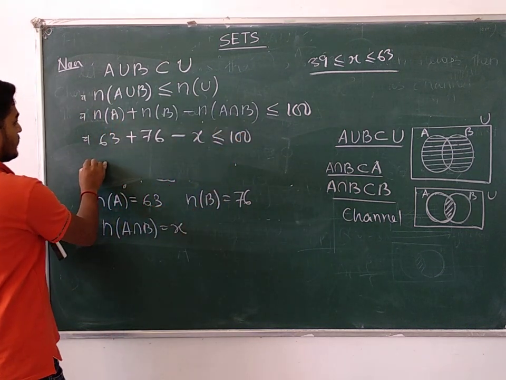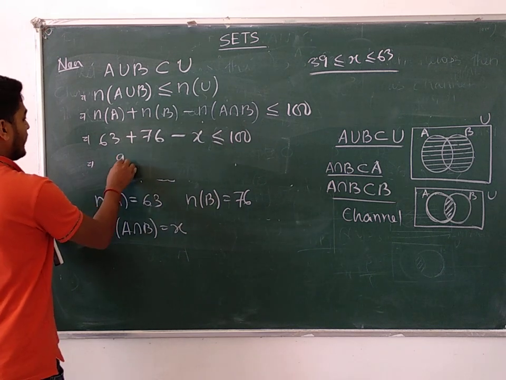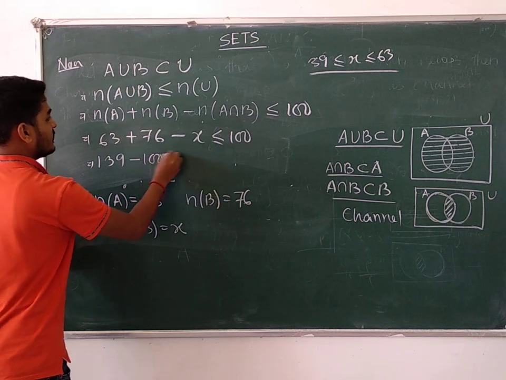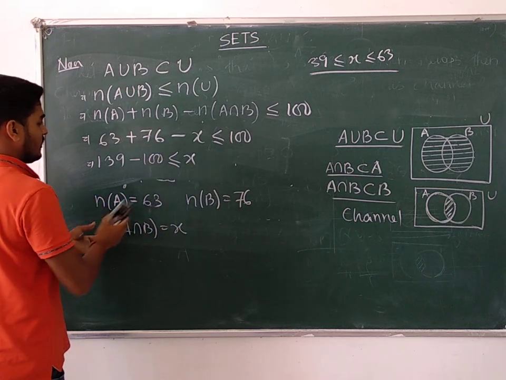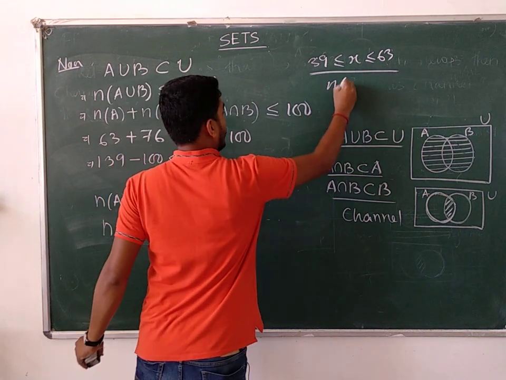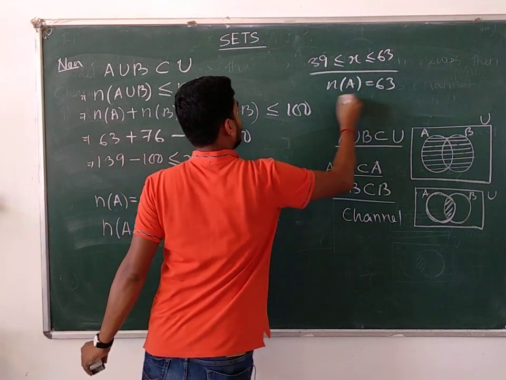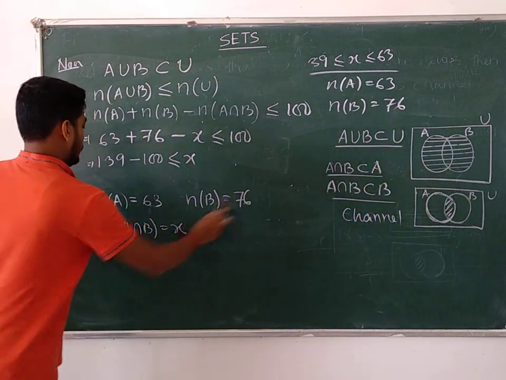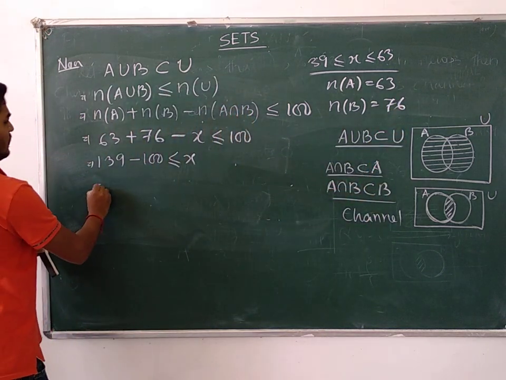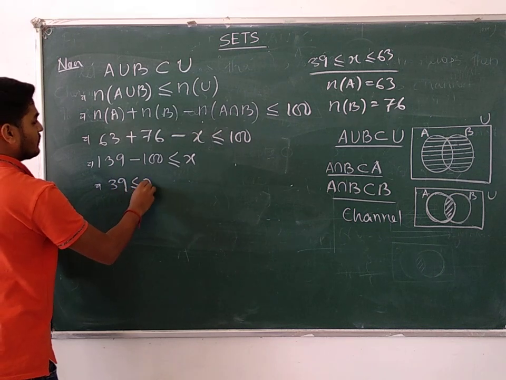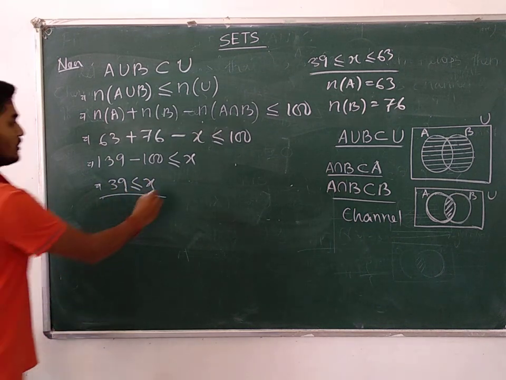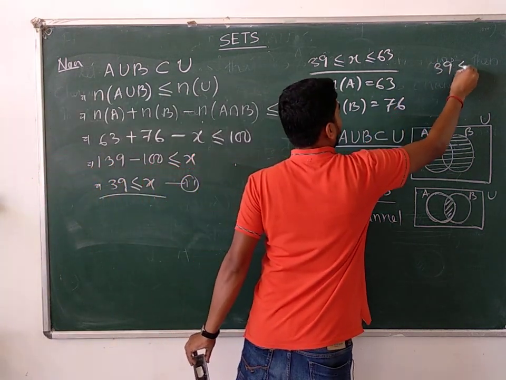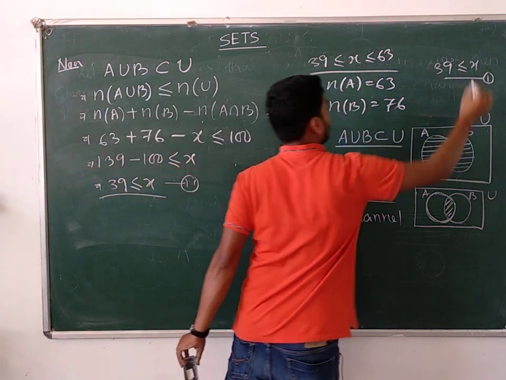Okay, I think you can easily solve it. 63 plus 76, that is 139, minus 100, less than or equal to X. Then obviously you have got 39 less than or equal to X. First inequality you have got it, inequality number 1.